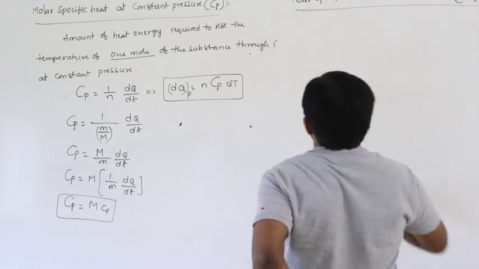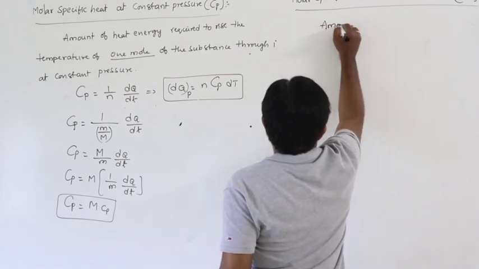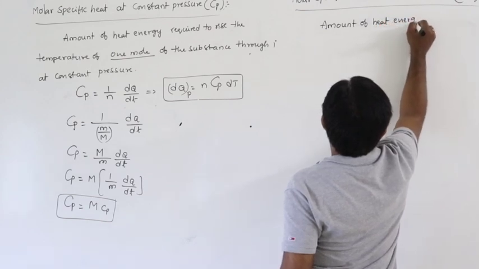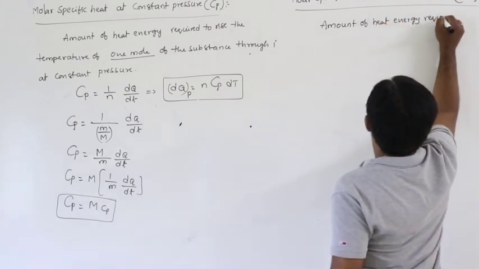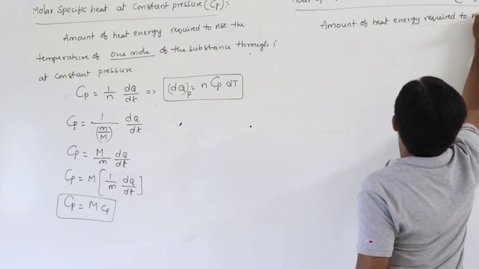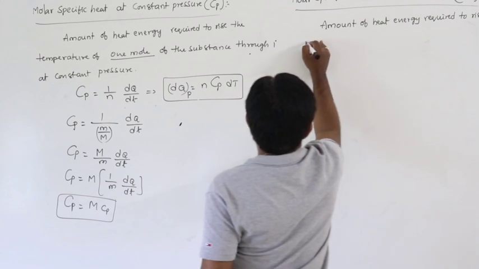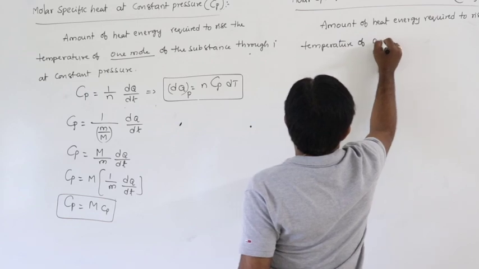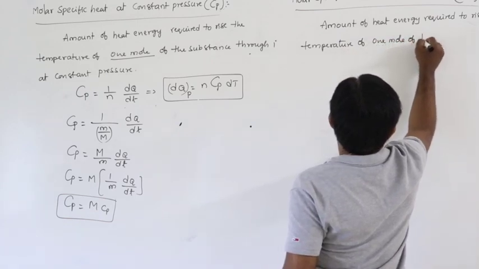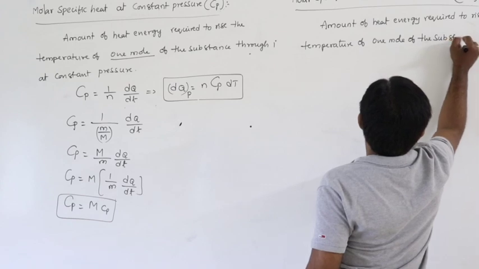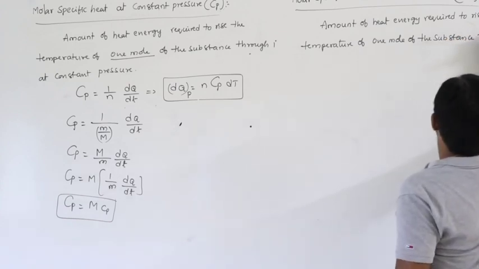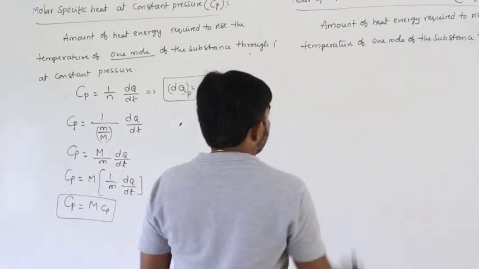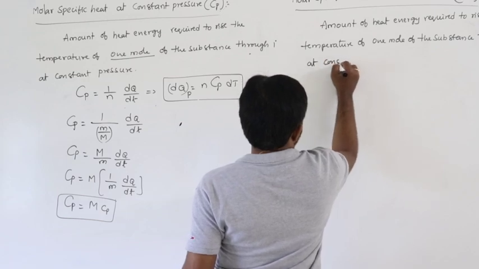Same definition: the amount of heat energy required to raise the temperature of 1 mole of the substance through 1 degree at constant volume.